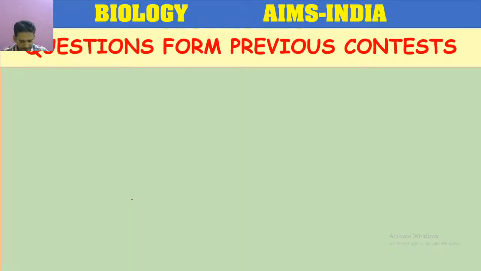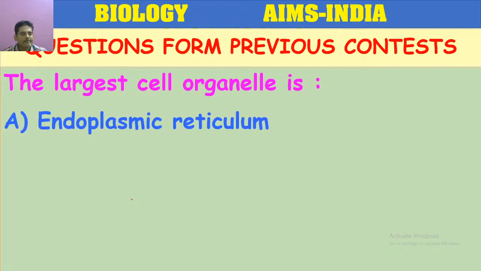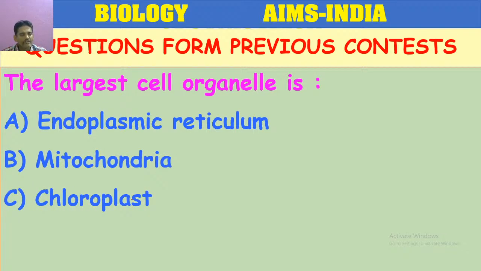Next question. The largest cell organelle is endoplasmic reticulum, mitochondria, chloroplast, nucleus. Come on, please answer the question.